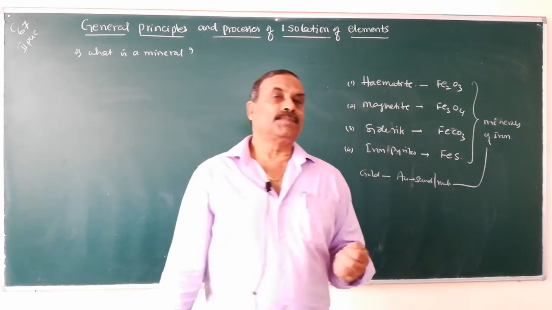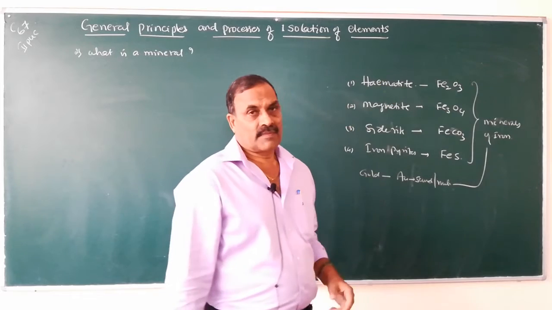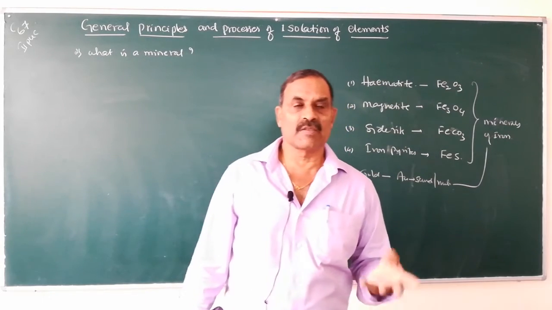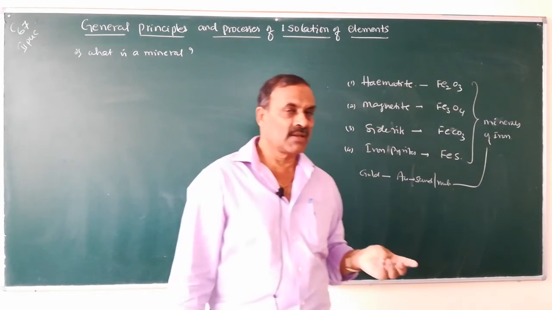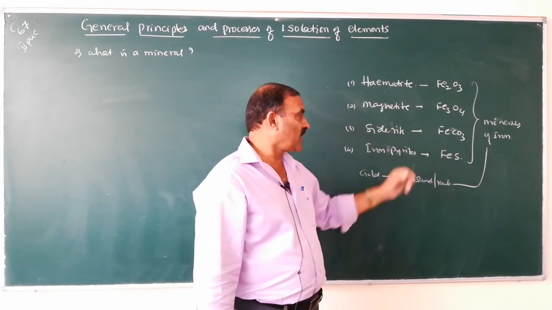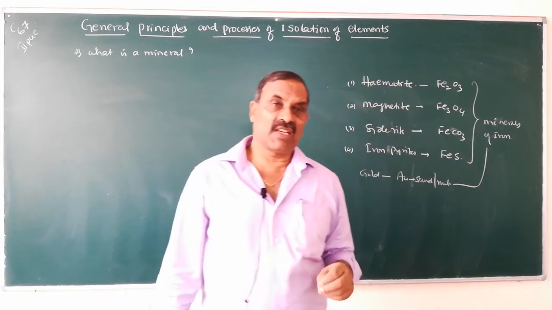So these are all the minerals. Iron is present as hematite, iron is present as magnetite, iron is present as siderite, iron is present as iron pyrite. These are all the compounds of iron, and some metals are also present in the native state.